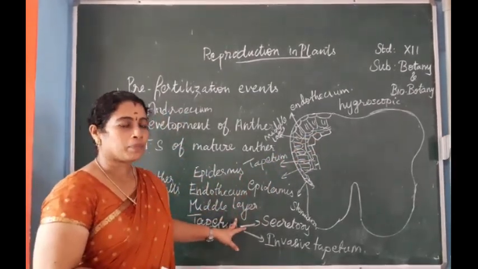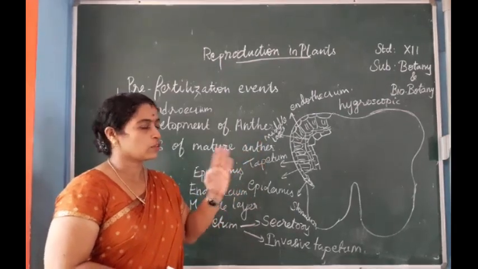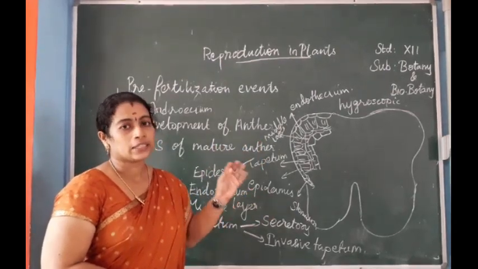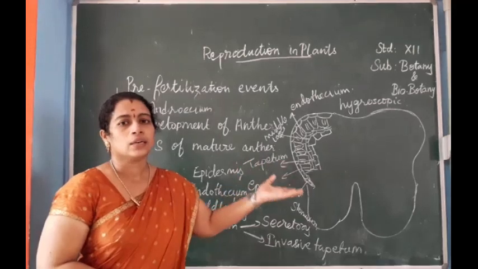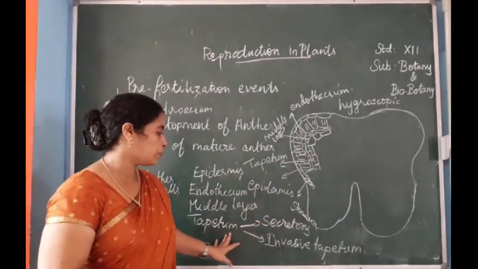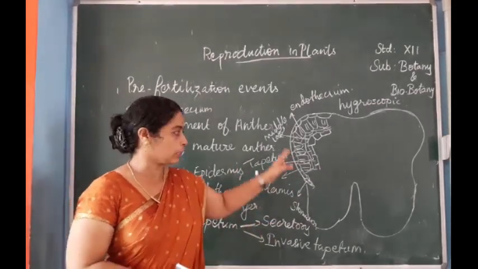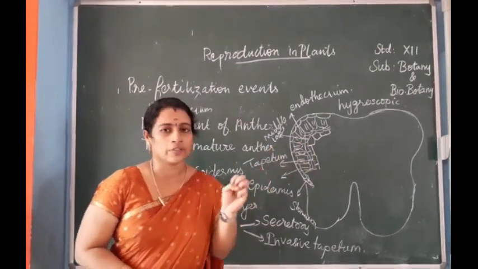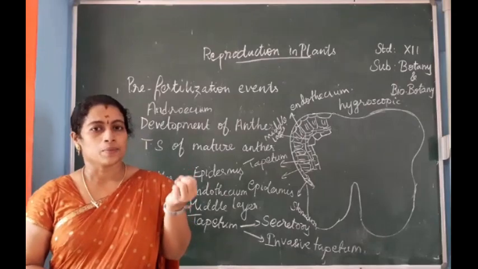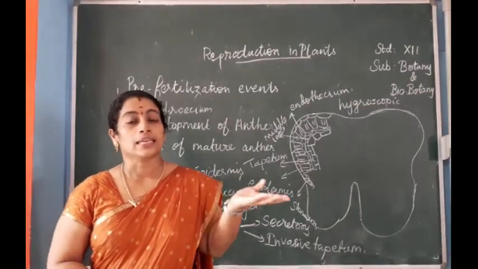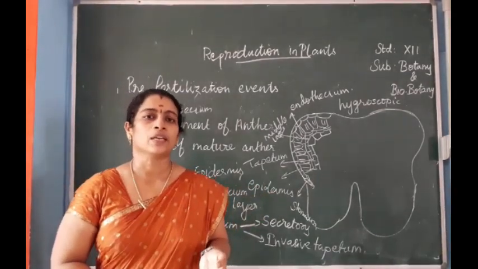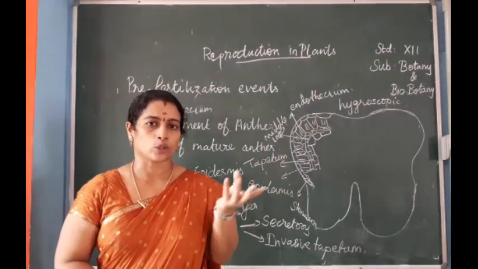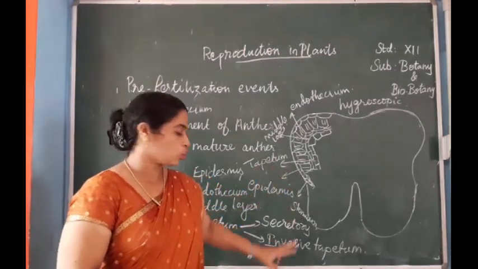Next, the middle layer. 2 or 3 layers are present, and they will be crushed during the maturity of the anther. Tapetum is the main part of the anther wall, giving nourishment to the developing pollen grains or microspores. The tapetum is of 2 types.